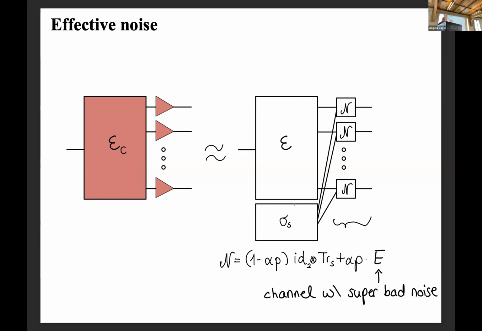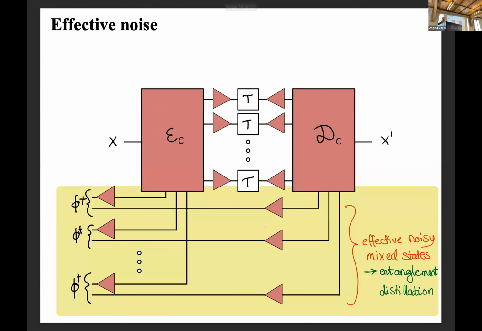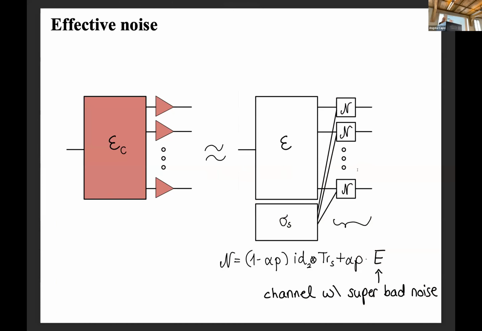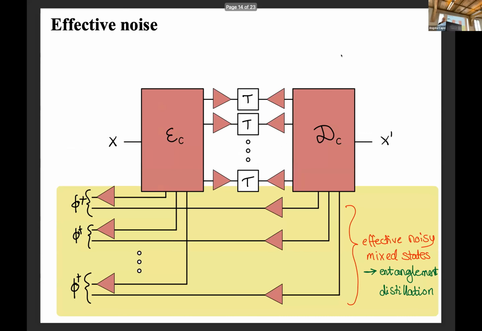So there are several difficulties that now arise. One of them is that there's an equivalent thing for the other triangle, the encoding triangle. And one of the things that this scenario brings with it is that your entanglement also has to be put into the code space to be used by your encoding and decoding map, and this will actually create mixed, noisy states, because it will only happen correctly with probability that's proportional to p. So that is one of the difficulties, but it's fixable by entanglement distillation.